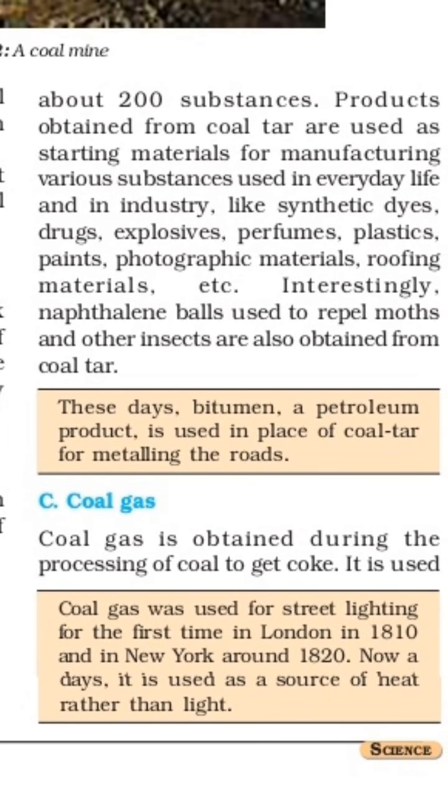Now we will see what the use of this coal gas is. Coal gas was used for street lighting, for the lights on the road. Coal gas was used for street lighting for the first time in London in 1810 and in New York in 1820.